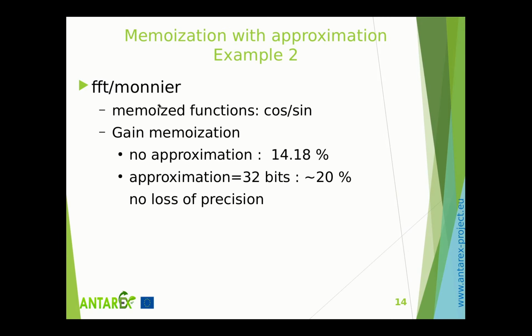The second example of the memoization with approximation is a computation of an FFT, in which the memoized functions were cosine and sine. The gain of the memoization without approximation was around 14%, and with approximation by deleting 32 bits of the 52 it is around 20%, without any loss of precision.